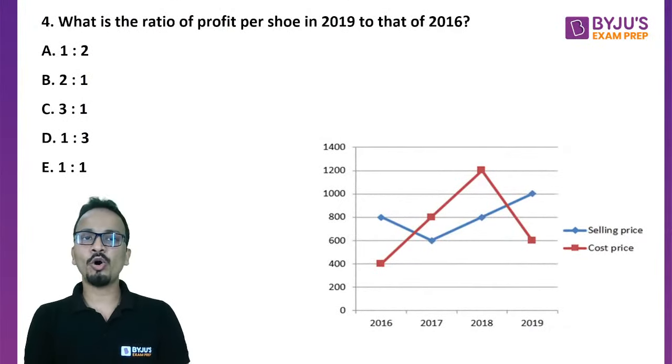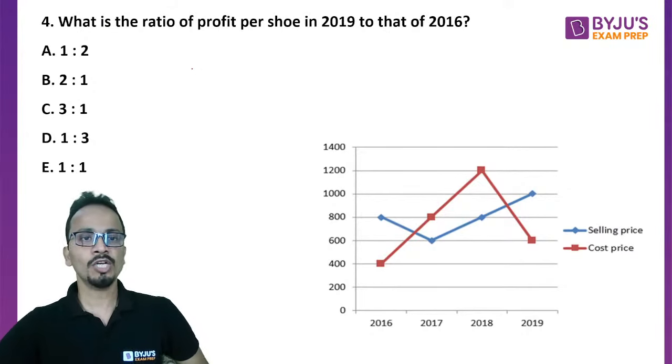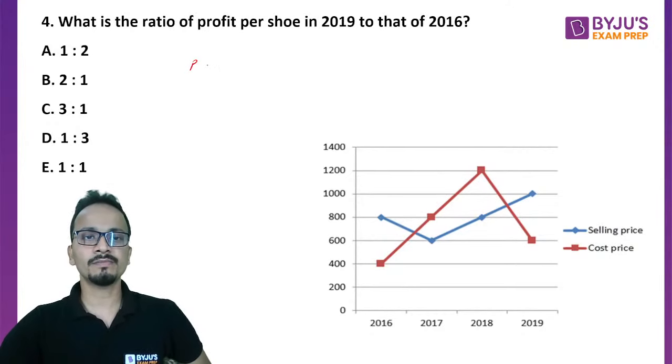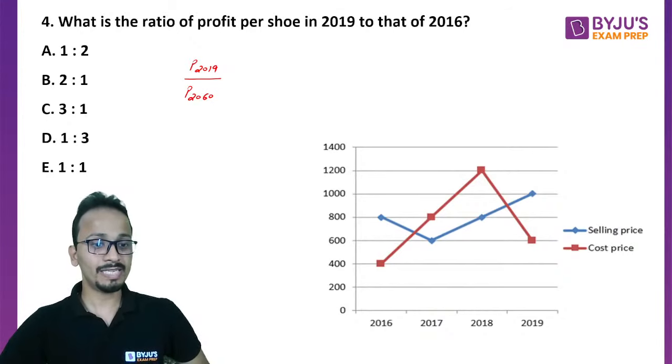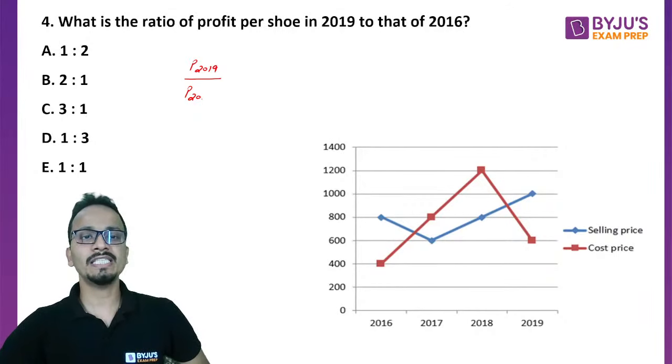What is the ratio of profit per shoe in 2019 to that of 2016? So I have to write the profit of 2019 and I have to find its ratio with the profit of 2016. I'm sorry. So I have written 60 here. So I have to find the profit of 2019 divided by the profit of 2016.